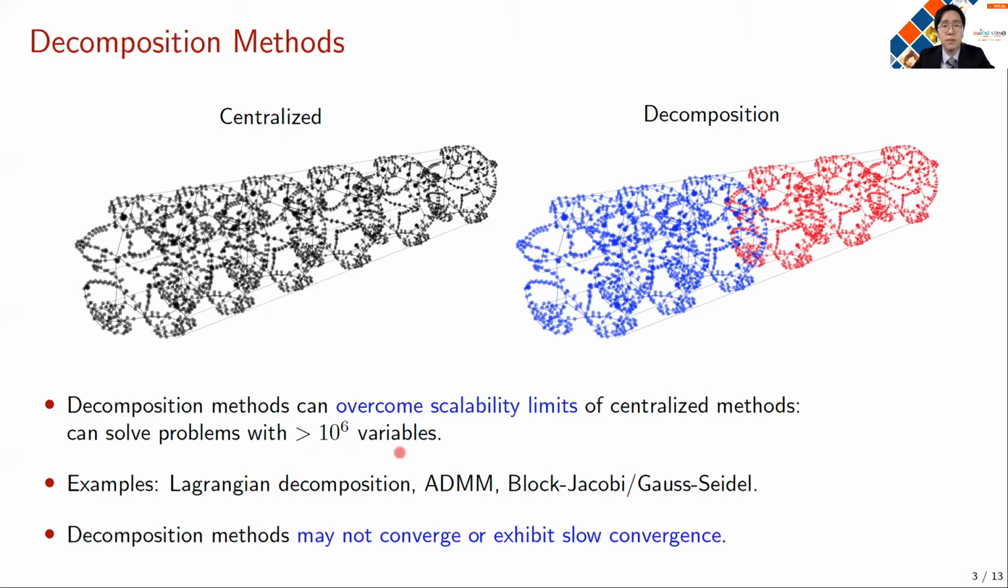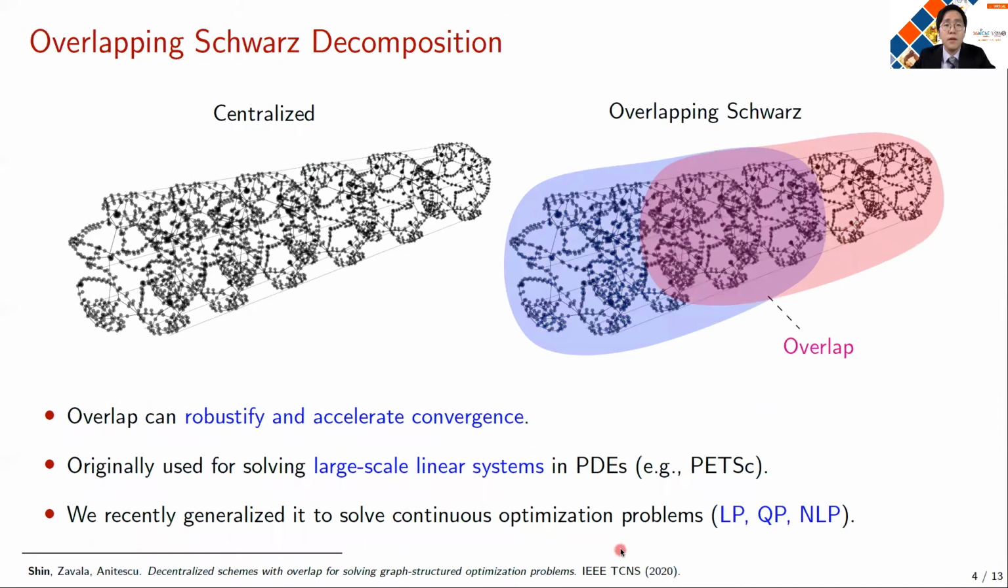Examples of such decomposition methods include Lagrangian decomposition, ADMM, block-Jacobi, or block-Gauss-Seidel. But oftentimes, this type of decomposition method faces convergence issues or exhibits very slow convergence. And due to this, their practical computational performance may not be satisfactory. And here we propose to address this issue with a novel decomposition method that we call overlapping Schwarz. This method uses the overlaps between the decomposed subdomains to robustify and accelerate the convergence of the algorithm.